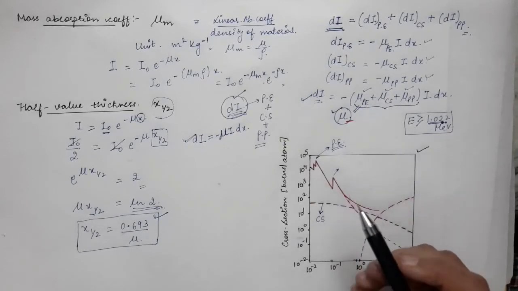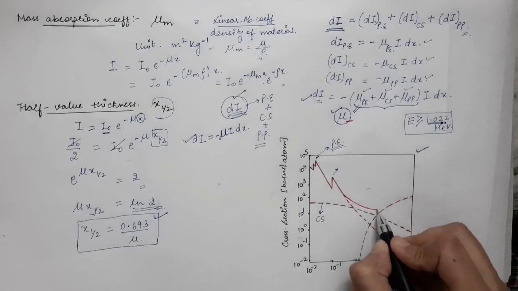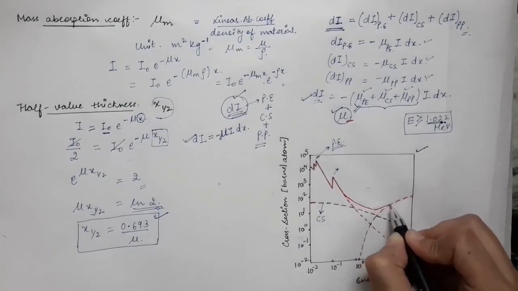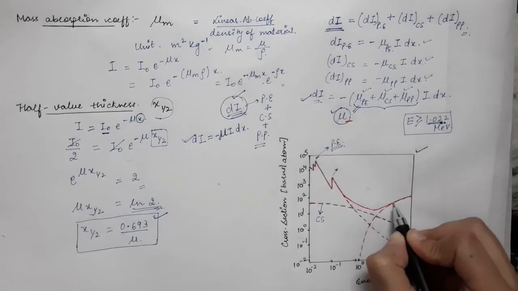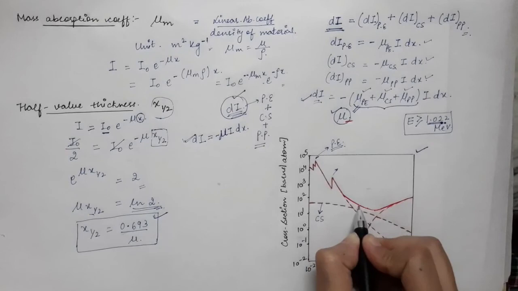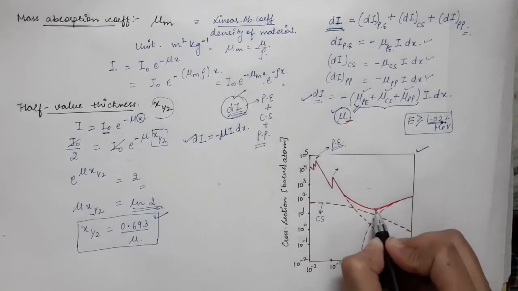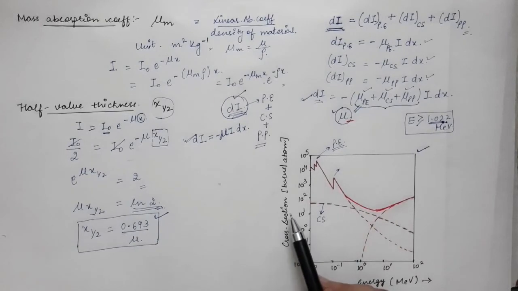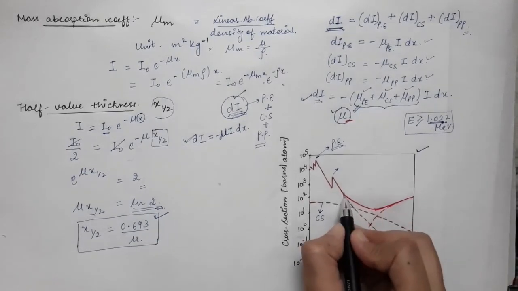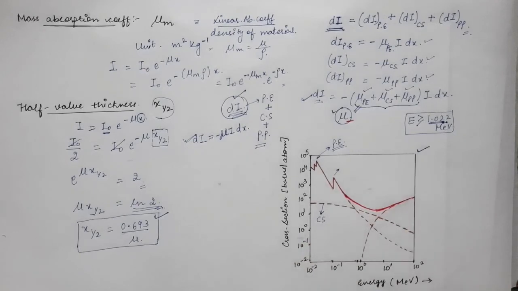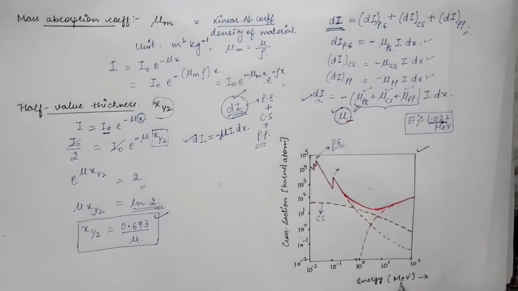And at high values of gamma photon energies, the pair production dominates. So this is the kind of graph that you get of total cross section versus energy of the gamma photons in mega electron volts.